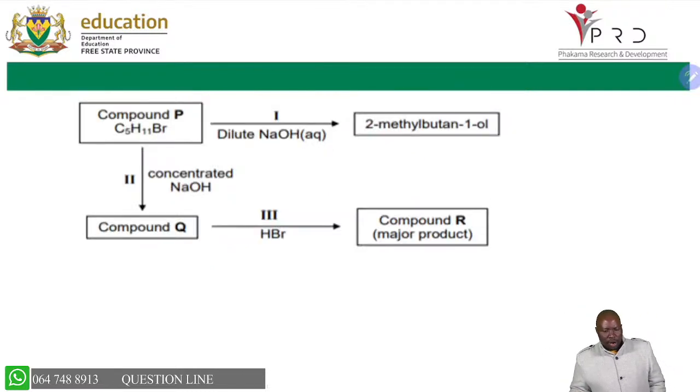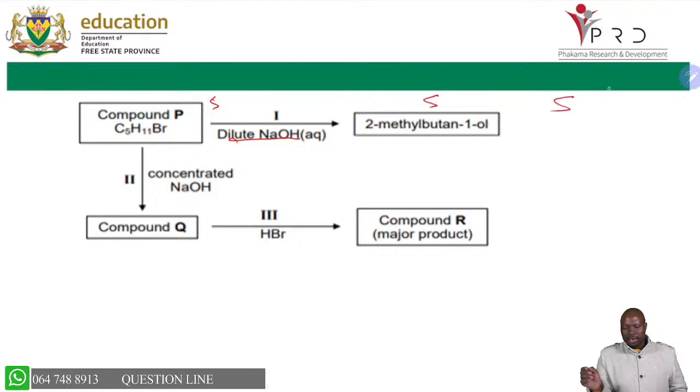Now, as we move, you will get a question like this one. So it's important that you are able to analyze the question. When you see dilute sodium hydroxide, already you know that this must be substitution, triple S. Saturated, substitution. And then you check what type of substitution. Dilute sodium hydroxide, we said it's for hydrolysis. When you see concentrated, you know elimination. Obviously, you're going to eliminate a Br and an H.